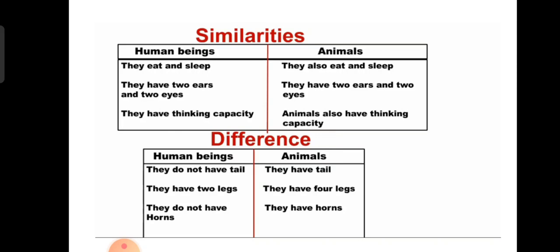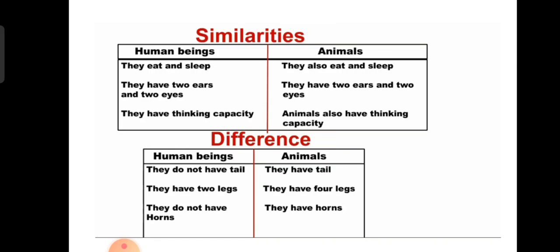Okay, they have 2 ears and 2 eyes. Even the animals also have 2 ears and 2 eyes. They have thinking capacity. Even animals also have the thinking capacity. What is the difference now? What is the difference between these animals and human beings?